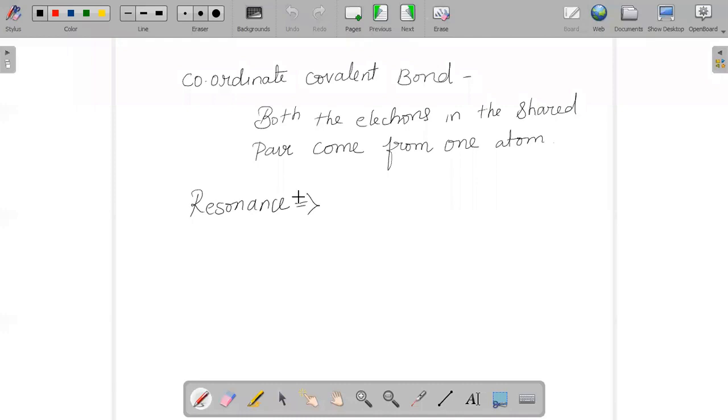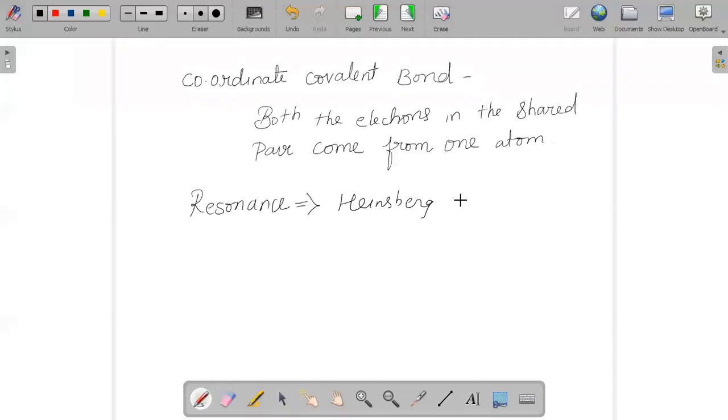If you study resonance in detail, this concept was given by Heisenberg, and he explained the properties of certain molecules. If we try to explain all the properties of a molecule with a single Lewis structure, we cannot.